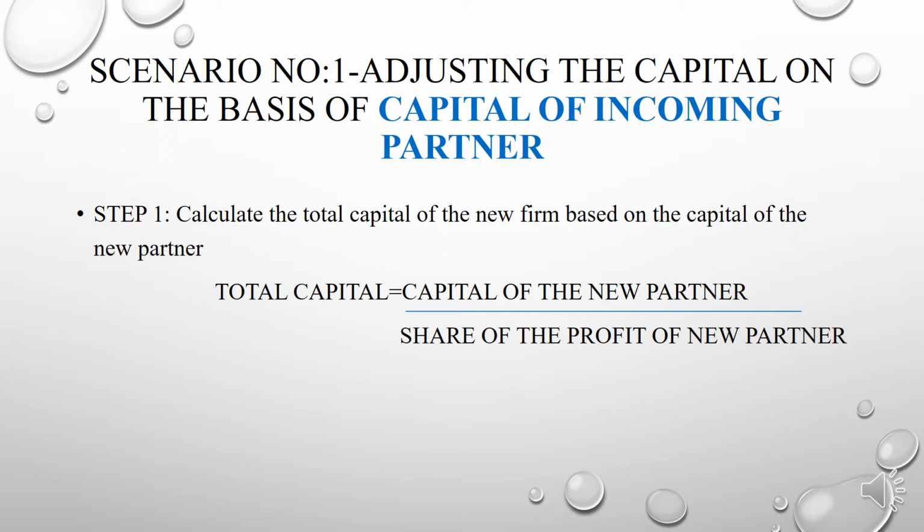Step one is to calculate the total capital of the new firm based on the capital of the new partner.